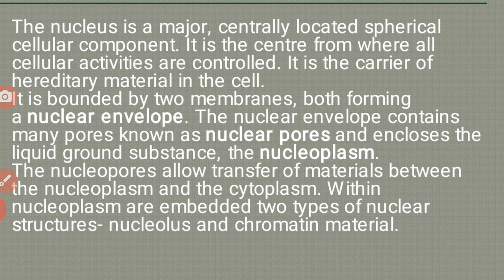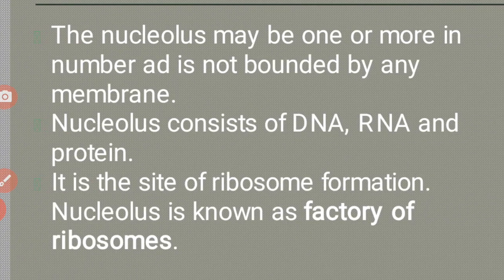Within the nucleoplasm are embedded two types of nuclear structures, nucleolus and chromatin material. The nucleolus may be one or more in number and is not bounded by any membrane. The nucleolus consists of DNA, RNA and protein. It is the site of ribosome formation. The nucleolus is known as the factory of ribosomes.